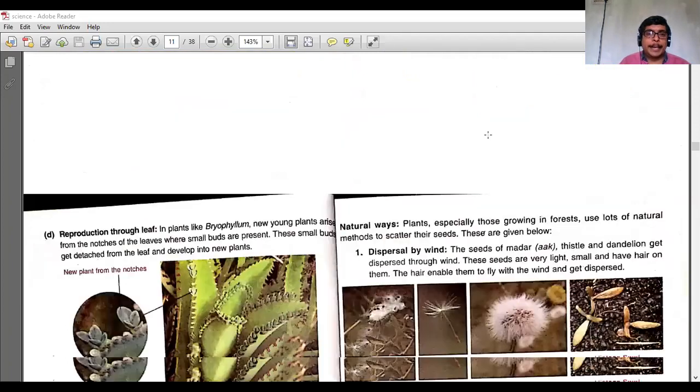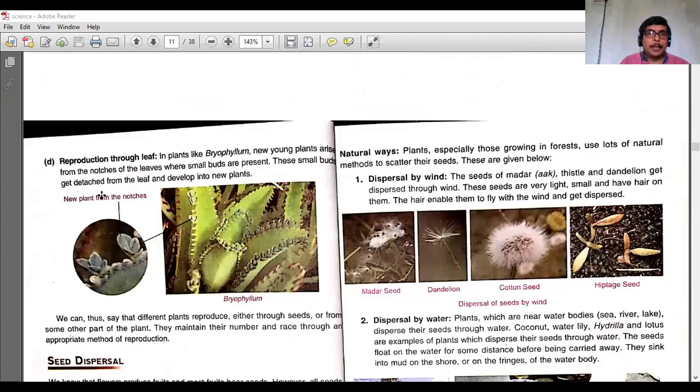Now move to the next page. You can see bryophyllum. I have given you the example of bryophyllum, which reproduces by the leaf. This was all about the reproduction of plants by the different body parts. I hope it would be clear to you.